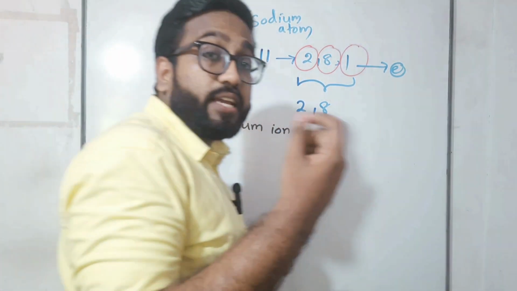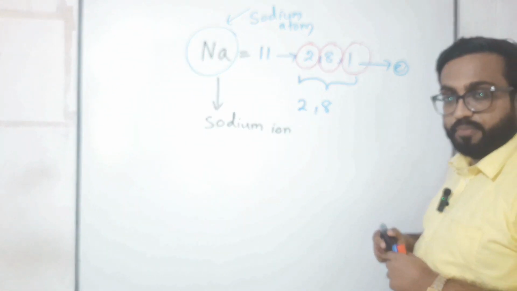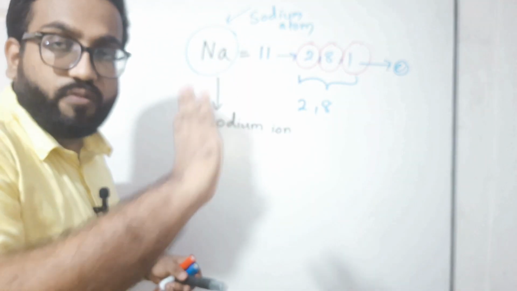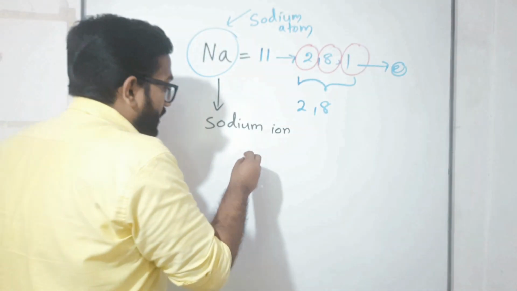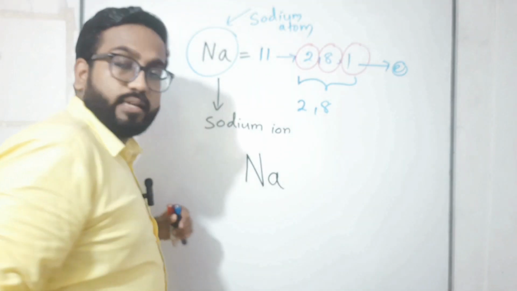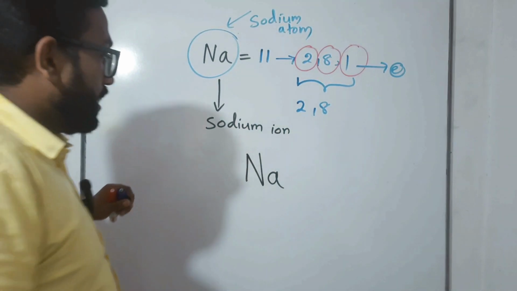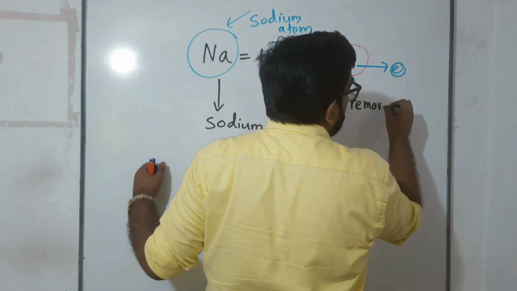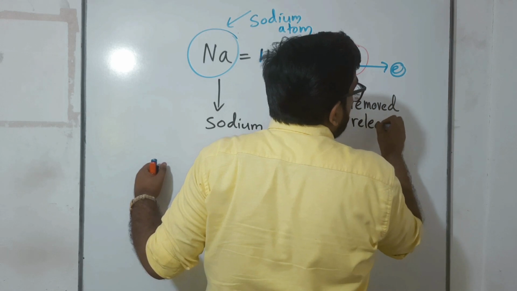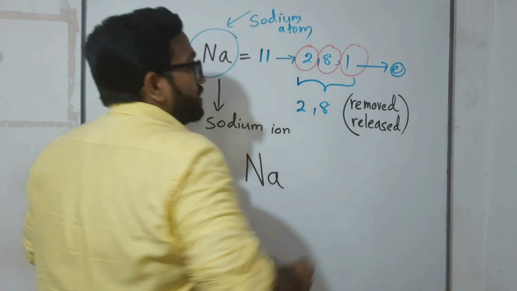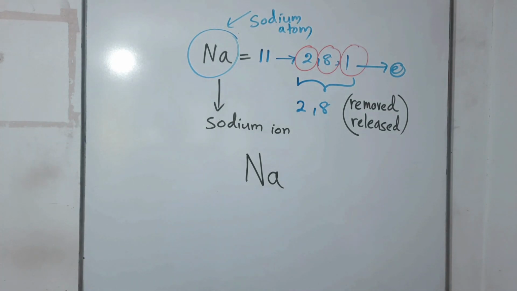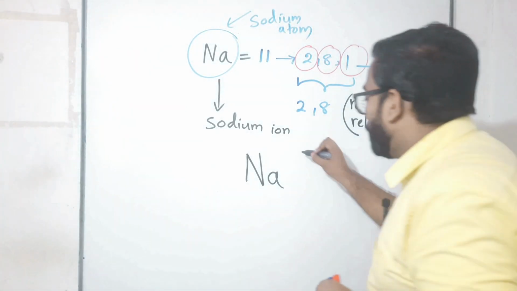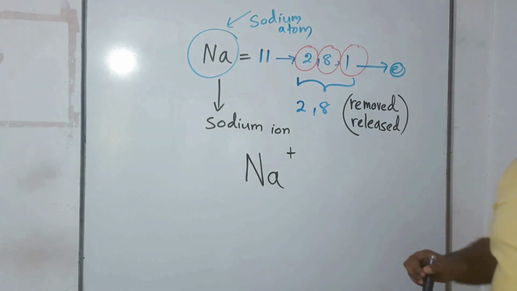How to write sodium ion? It is a very important thing you need to remember. Now, how many electrons are remaining with the sodium ion? 10. Why? Because 1 electron was released. So we write sodium's symbol as usual. And here, what happened, children? 1 electron is removed, or released, by sodium. To show that 1 electron is removed or released, we have to put this positive mark, the plus mark.